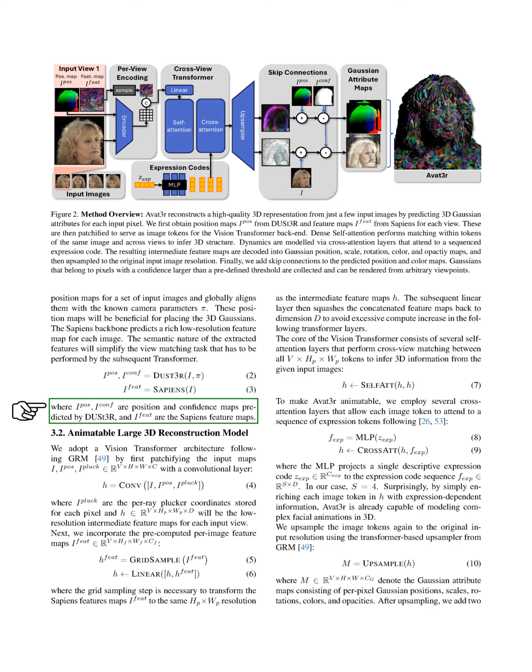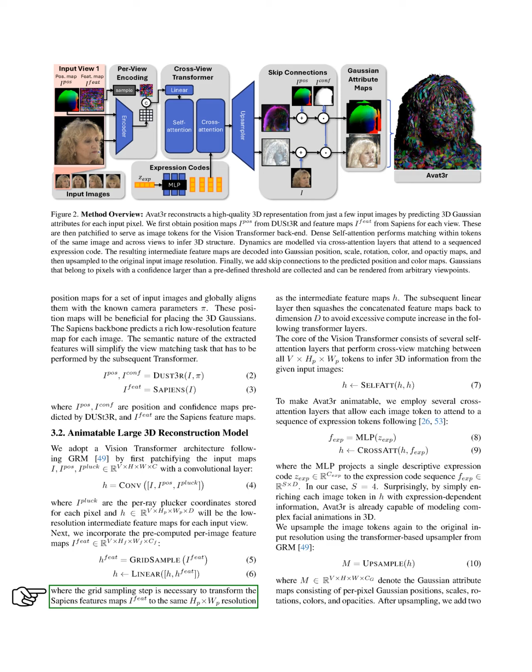For our animatable large 3D reconstruction model, we adopt a vision transformer architecture similar to GRM. We start by breaking down the input maps into patches using a convolutional layer. Here, I_pluck represents the per-ray Plücker coordinates for each pixel, and H becomes the low-resolution intermediate feature maps for each input view.